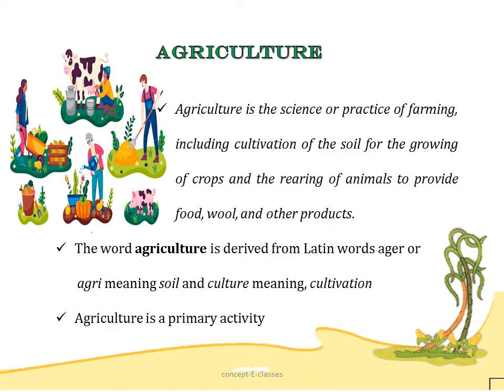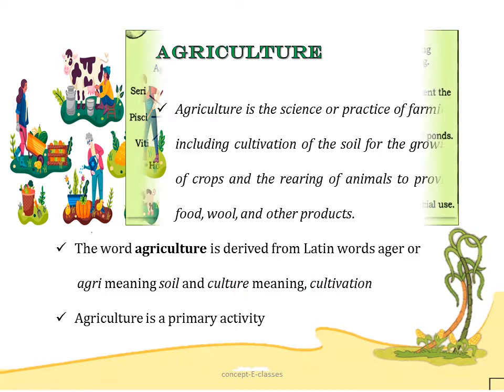Now, what is agriculture? Agriculture is a science or the practice of farming which includes cultivation of soil for growing of crops and rearing of animals to provide food, wool and other products. Or in simple words, we can define agriculture as a science or the art of cultivating plants like crops, fruits or vegetables and rearing of livestock. Now the word agriculture is derived from the Latin words agar or agri meaning soil and culture meaning cultivation.